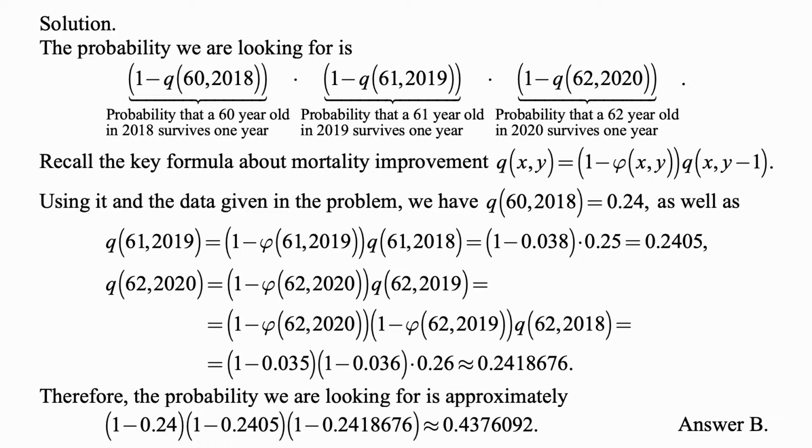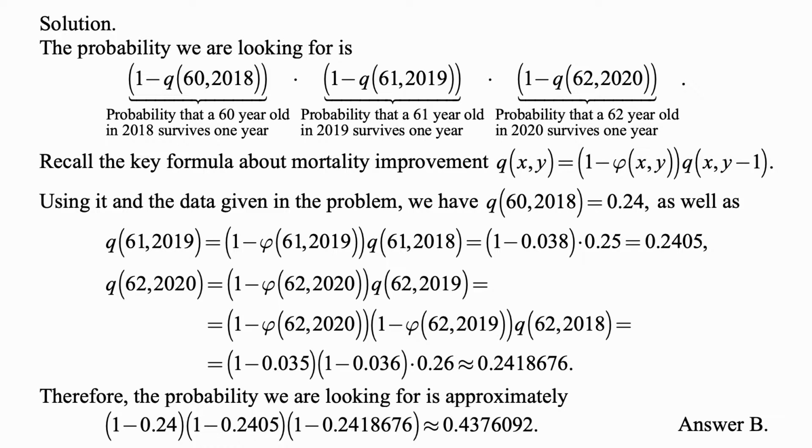Okay, using that formula and the data given in the problem, we have q of 60, 2018 is actually given as 0.24. q of 61, 2019 is equal to 1 minus phi of 61, 2019. Notice that this is the same age and the same year, so that should help you remember. So phi has the same age and the same year as the q that we are calculating, but it's multiplied by q of 61, 2018, so 1 year earlier. And those are given in the table, so this is 1 minus 0.038 times 0.25, and that's equal exactly to 0.2405.